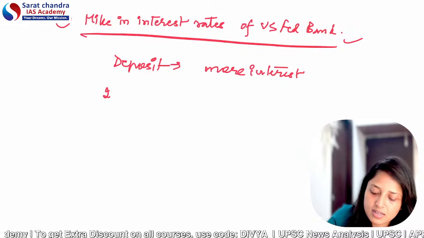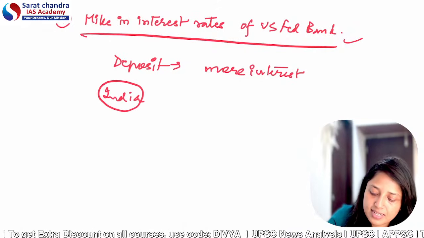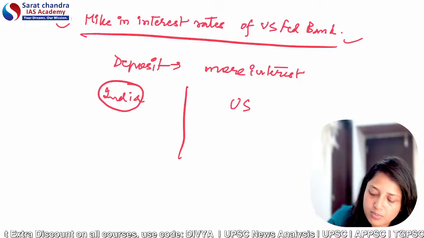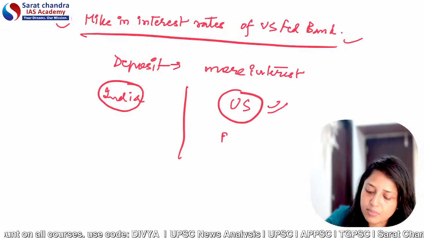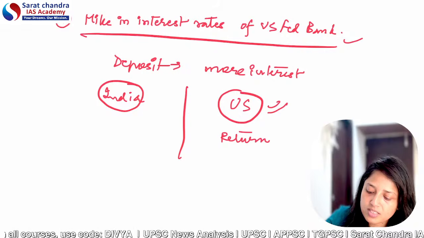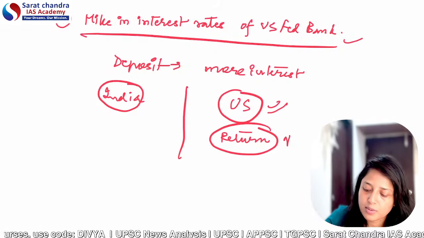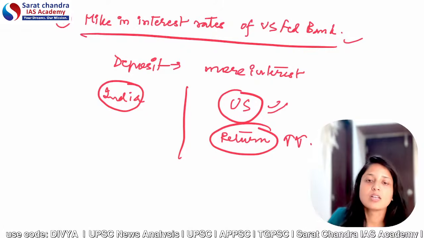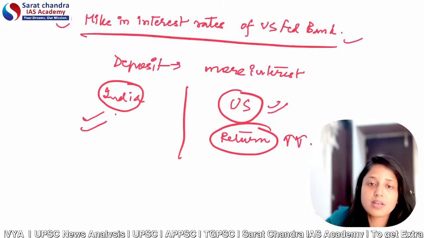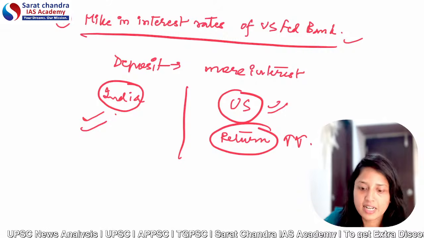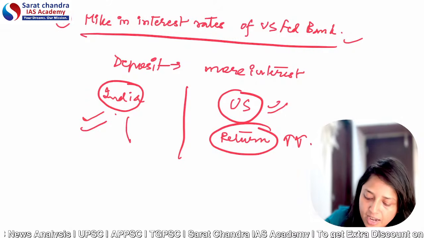Now, let's discuss this scenario. For example, these are Indian banks and these are US banks. At present, US banks have increased the interest rates. That means the return on deposits in the US banks is more. Now, what will the investors do? The investors who have already deposited their money or invested in India will take their money back from India.